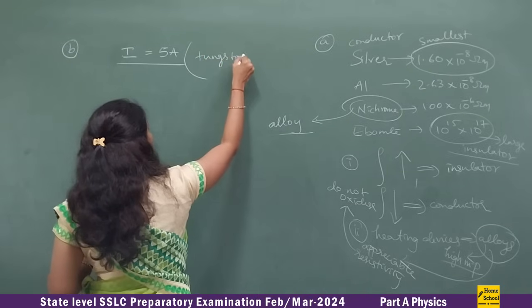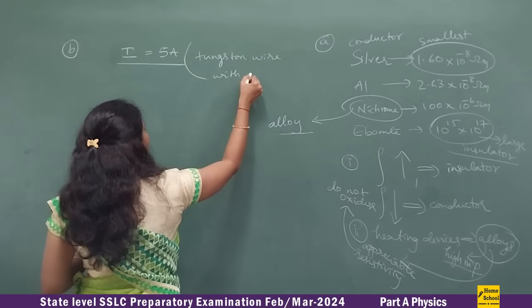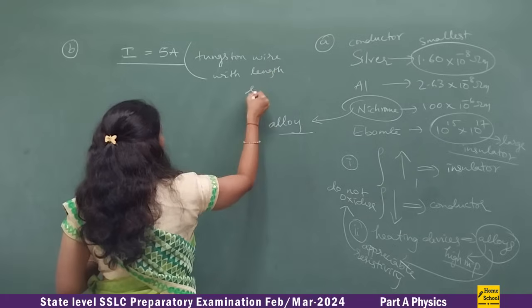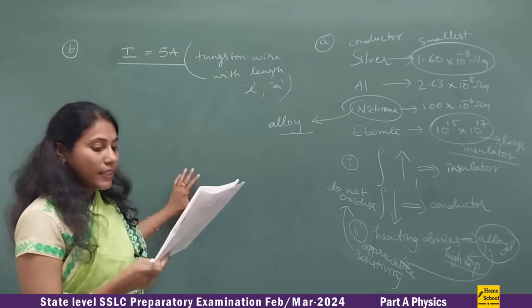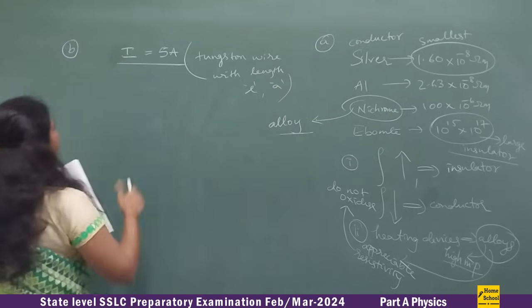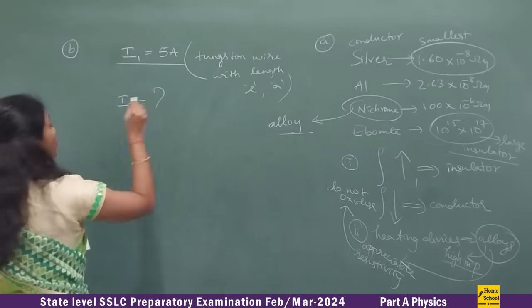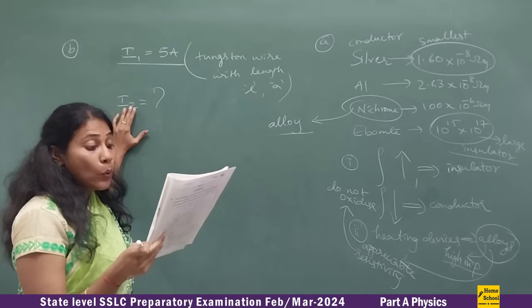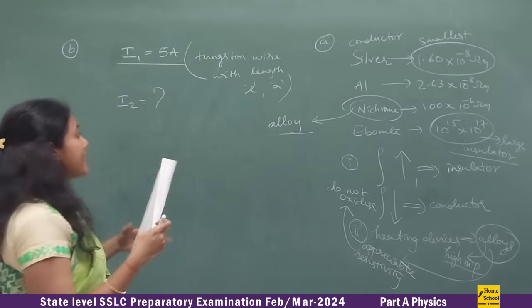For a tungsten wire with a length L and area A. What change occurs in the ammeter reading? Suppose this is I1, then what change would occur in the ammeter reading, that is I2, when the thickness of the wire of the same length is doubled?